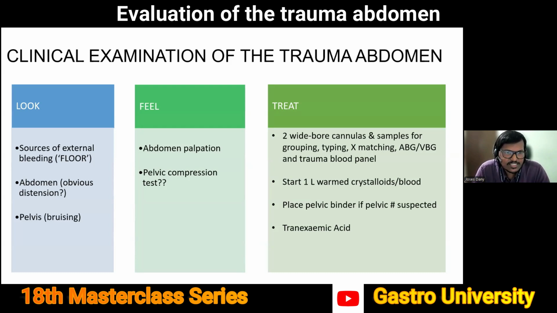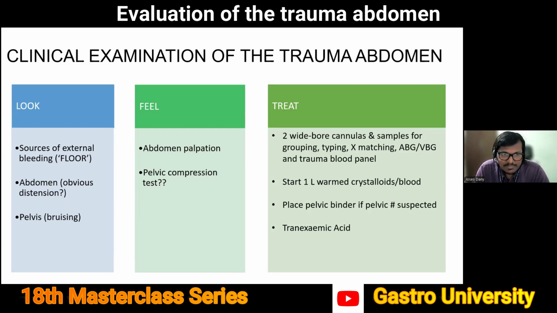The other important thing to look at is abdominal distension. Usually, rapidly filling blood within the peritoneal cavity is quick to cause abdominal distension. And this might probably be one of the first initial signs that would tell you that the amount of blood which is lost is quite large. You need to also look at the pelvis, see if there is any obvious bruising, which could indirectly tell you that there is probably a pelvic fracture.